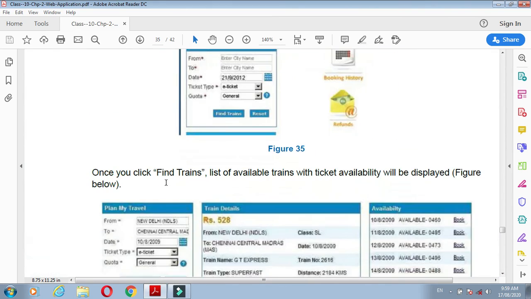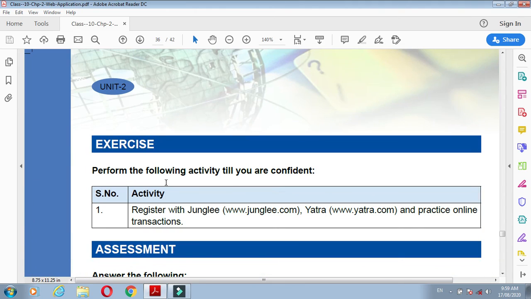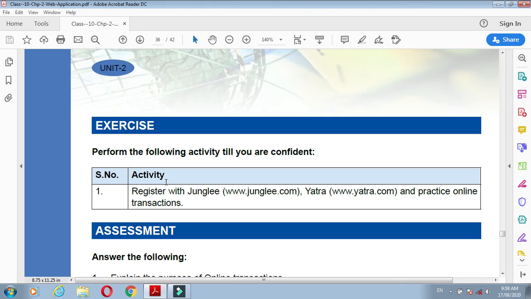And you can purchase and sell goods on Flipkart. So in this way we can use online shopping through different portals in our daily life.